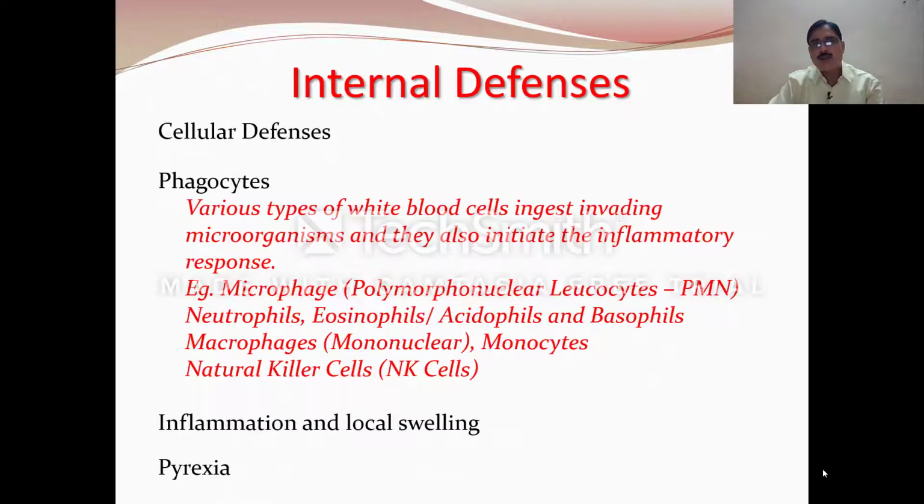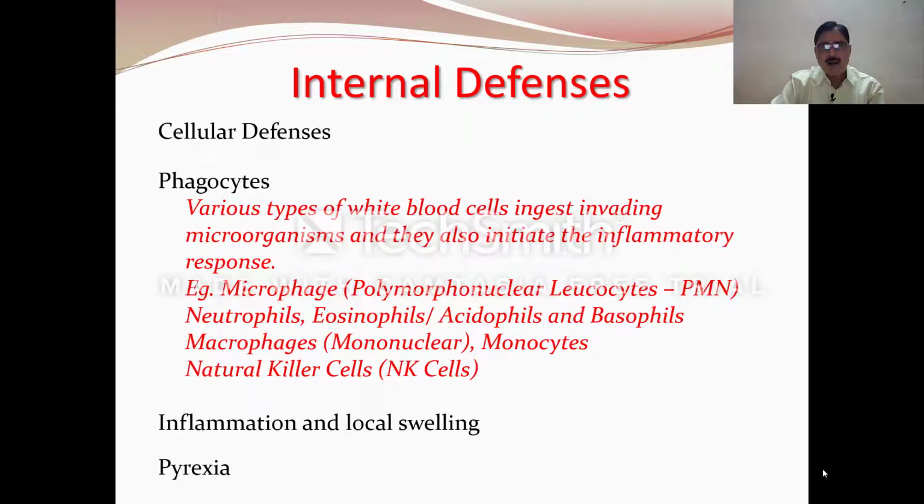Now we come to the internal defenses. The internal defenses chiefly include the cellular defenses, and among the cellular defenses, mainly the phagocytes are responsible for phagocytosis. There are various types of WBC which ingest invading microorganisms, and they also initiate the inflammatory response.